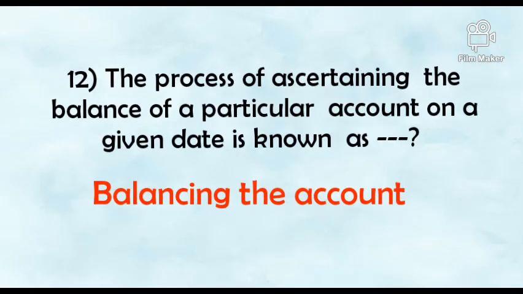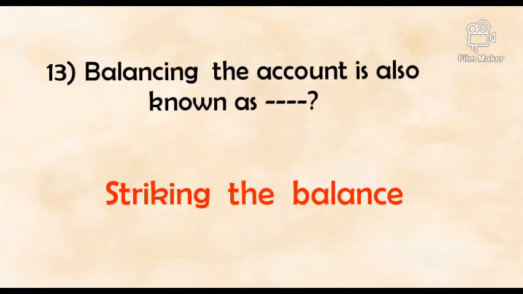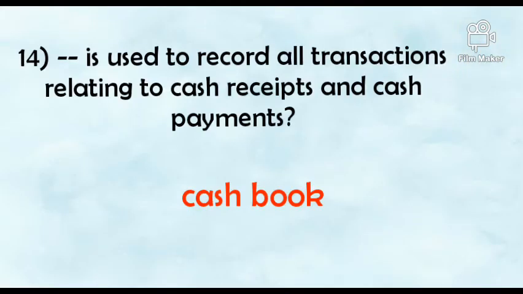The process of ascertaining the balance of a particular account on a given date is known as dash. Answer: balance in the account. Balance in the account is also known as dash. Answer: striking the balance. Dash is used to record all transactions relating to cash receipts and cash payments. Answer: cash book.